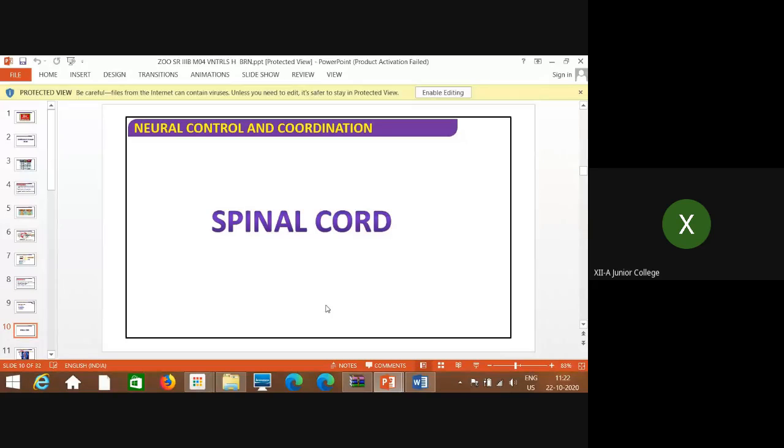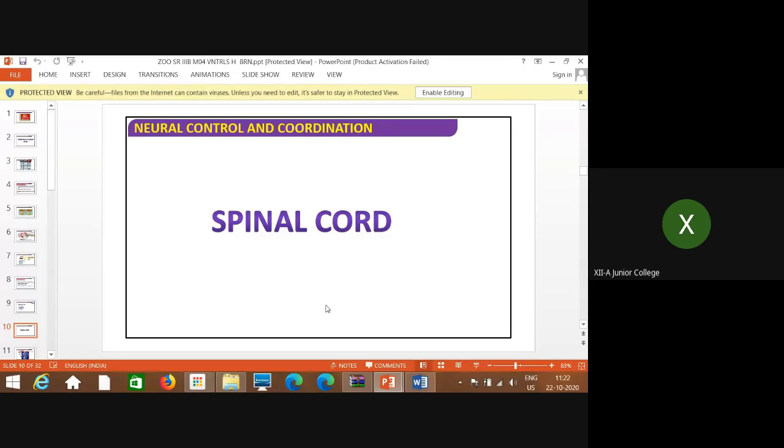Now, this is all the points about the ventricles. Now we'll talk about the spinal cord. So we have finished the first part of the central nervous system, that is the brain. All the parts of the brain we revised yesterday, and only a small part, the ventricles, was remaining, that we have discussed right now.